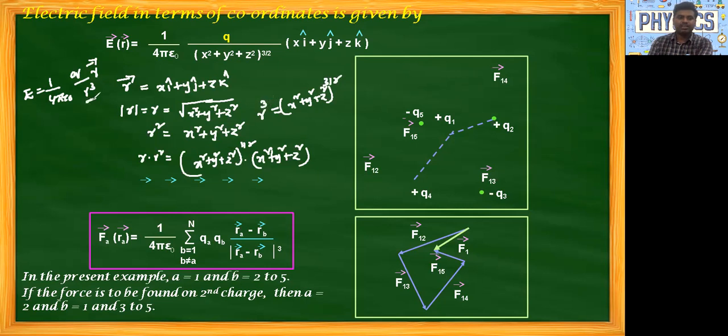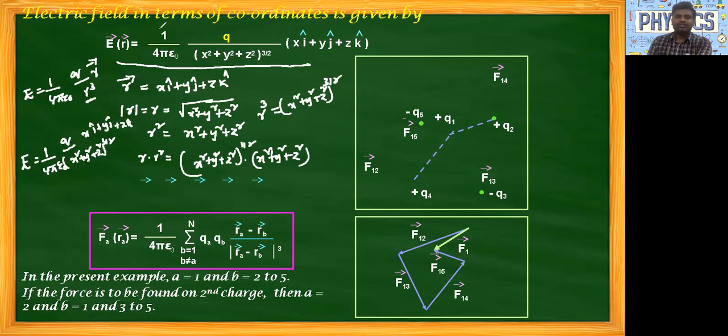That's why in place of r cube, we substituted x square plus y square plus z square whole to the power of 3 by 2. In the electric field, E is equal to 1 by 4 pi epsilon naught q by (x square plus y square plus z square) whole to the power of 3 by 2, and r bar is x i cap plus y j cap plus z k cap. So this is the form. Here I wrote directly the electric field in terms of the coordinate system. This relation is also important while solving numericals. Note this one.